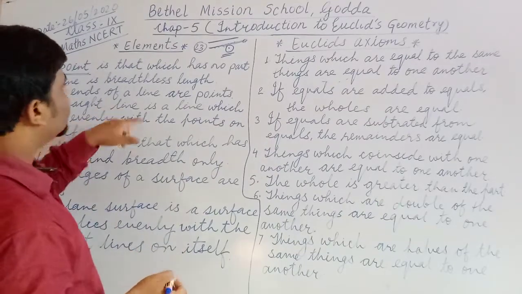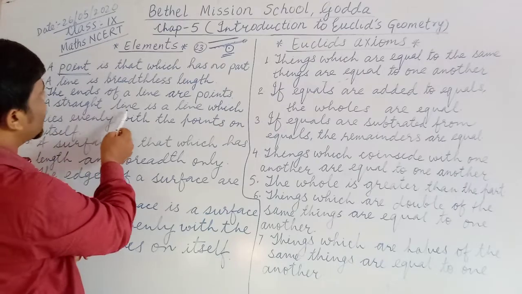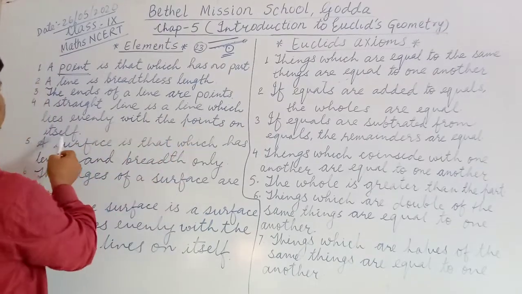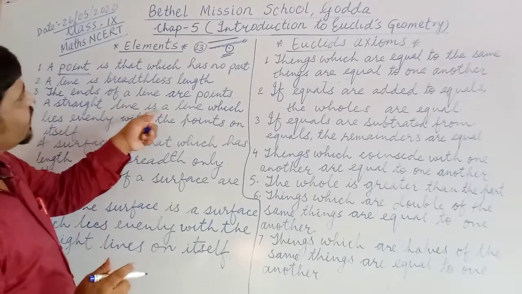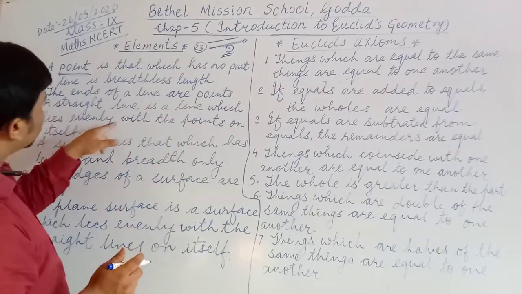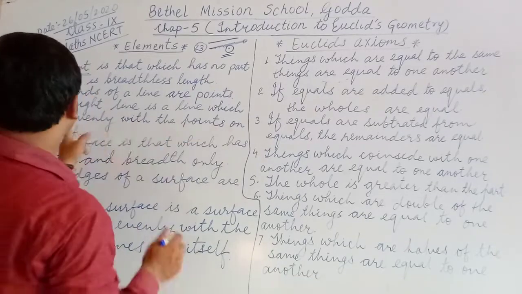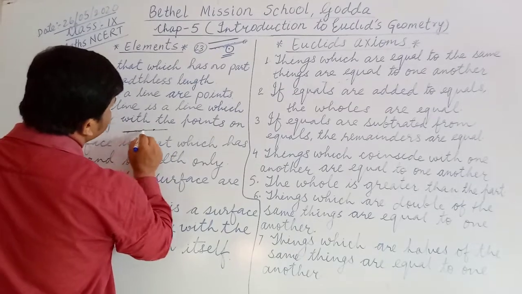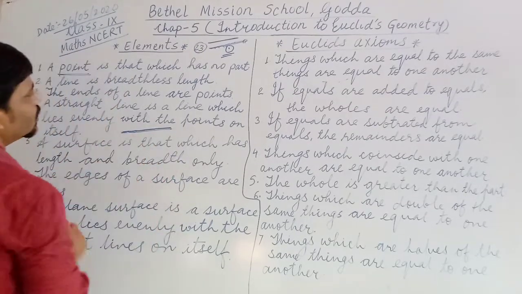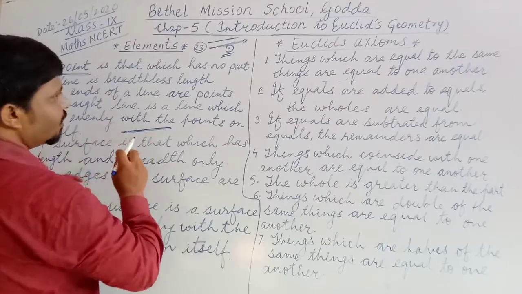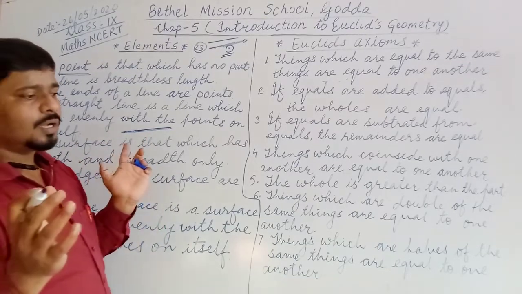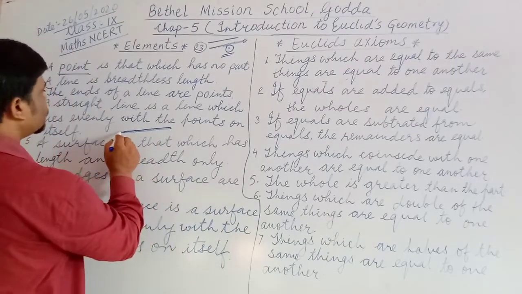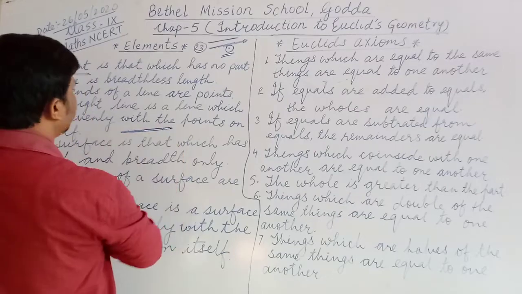A straight line is a line which lies evenly with the points on itself. Means when you draw the line, there are so many points on it, and the points are spread evenly. So many points are there on the line we find.